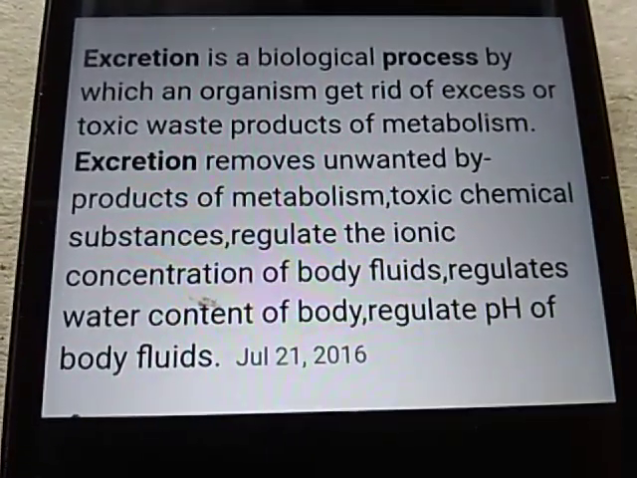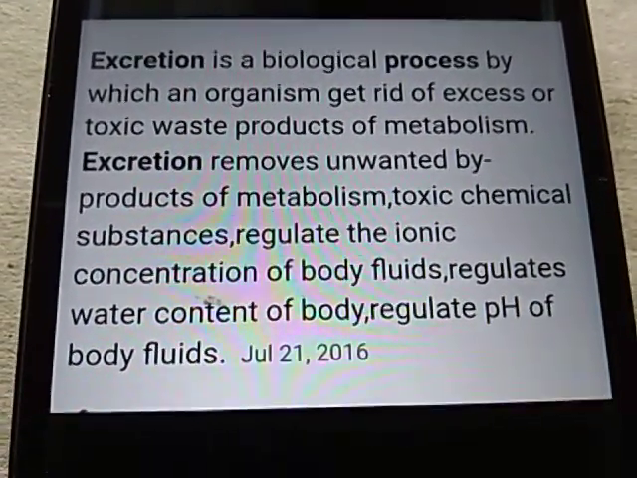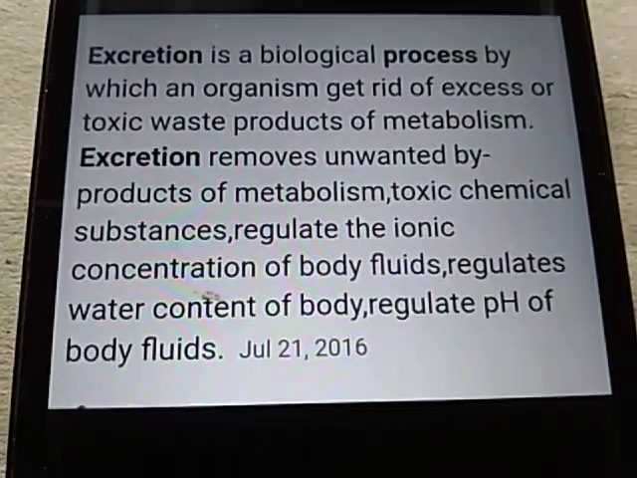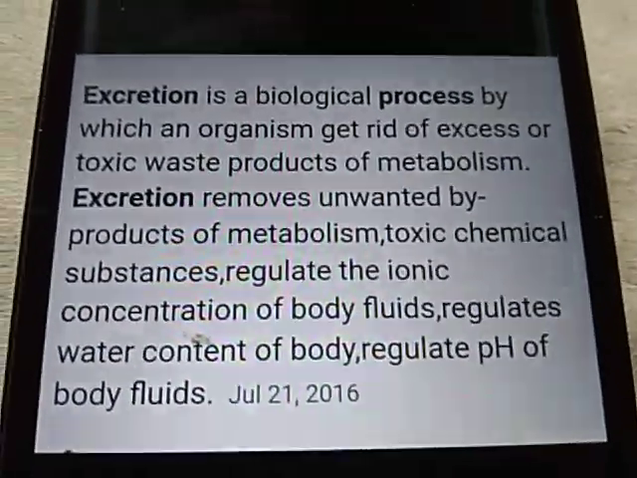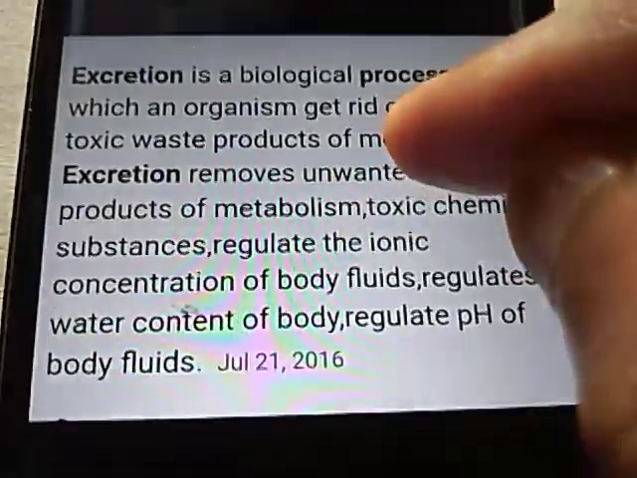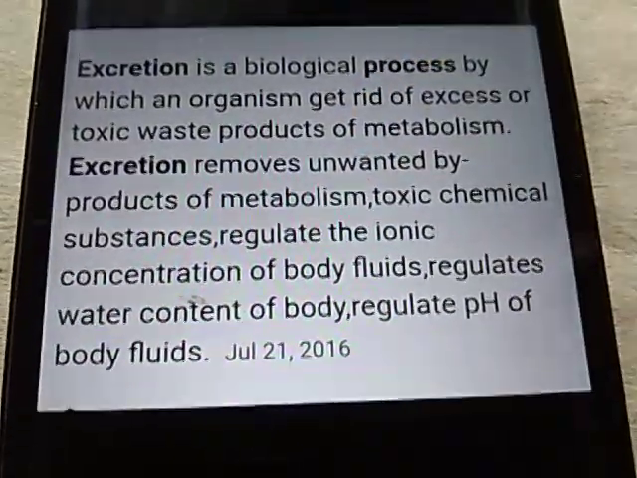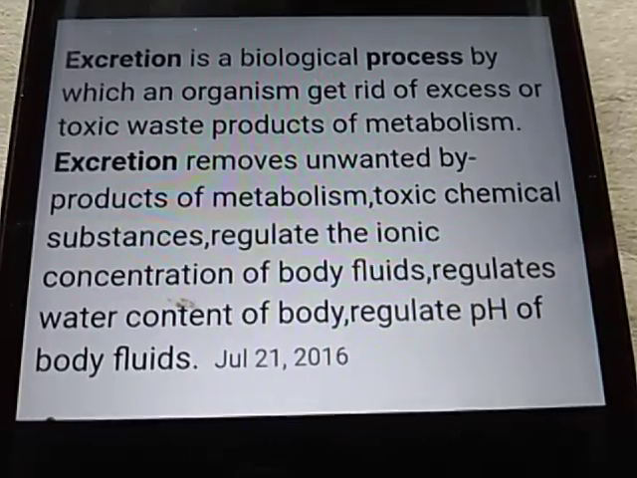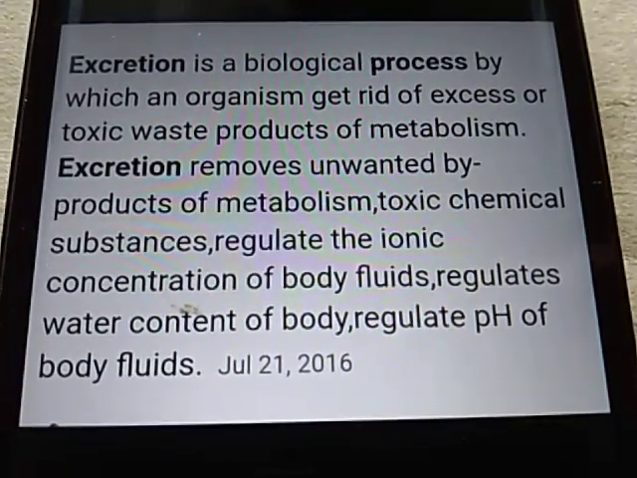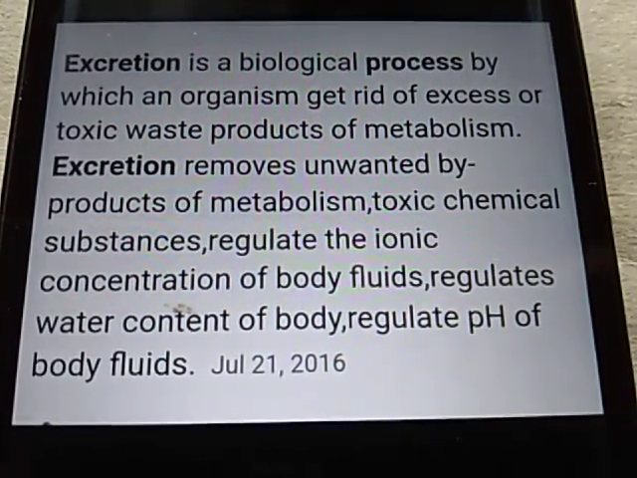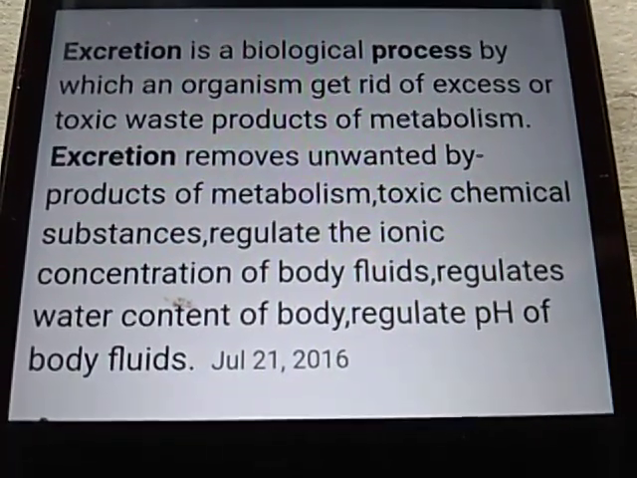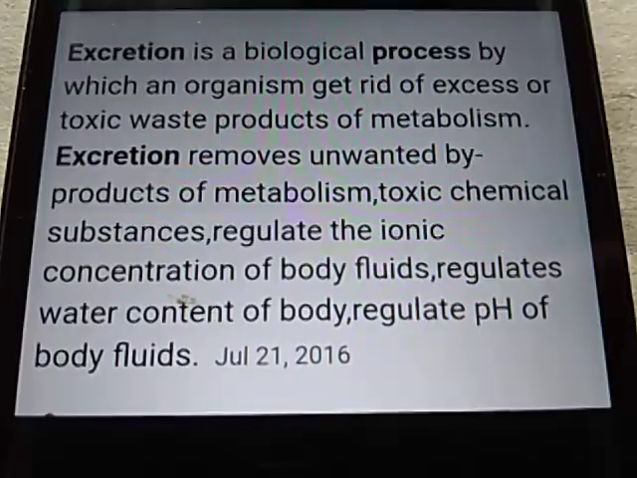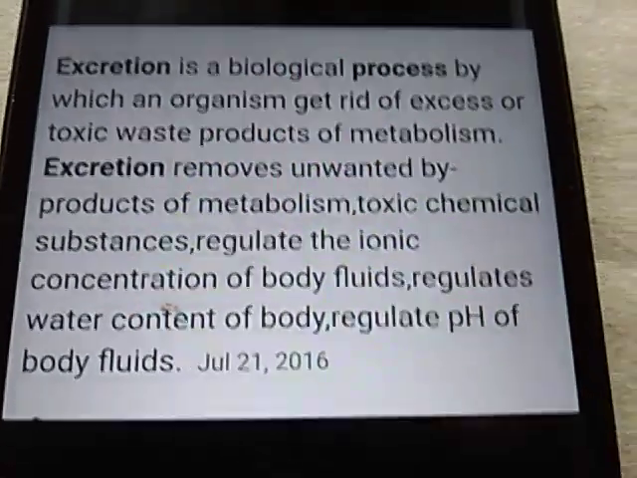This also regulates the body fluid, the water content and the pH of our body fluid. So this is a very important process that takes place in the body, in the living system. Excretion is the removal of excess substances or toxic substances which are produced during metabolic activities. Removal of the waste material is called excretion.